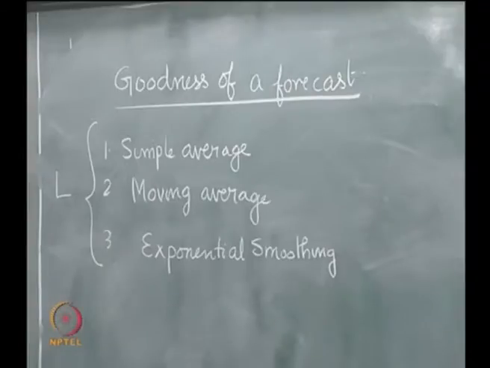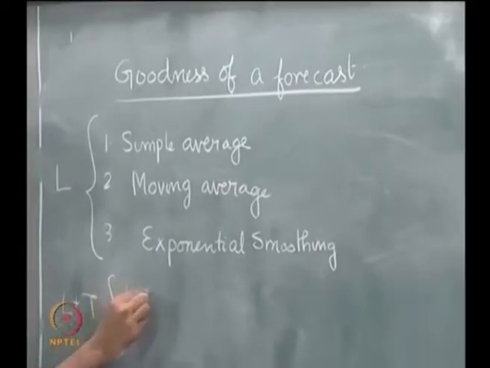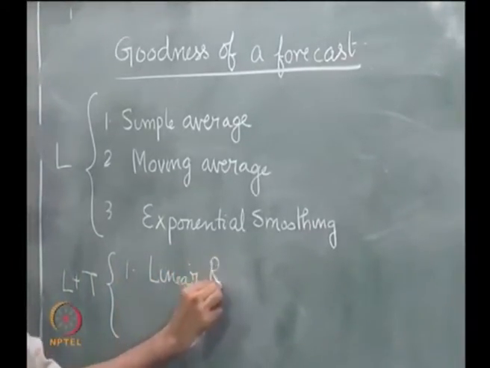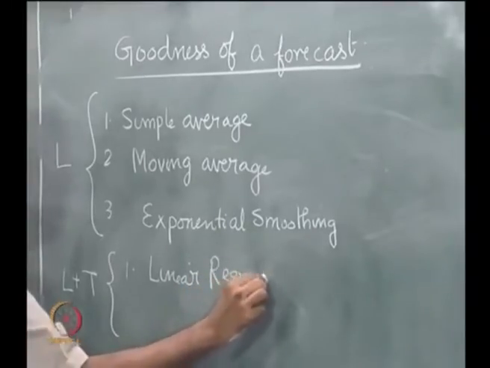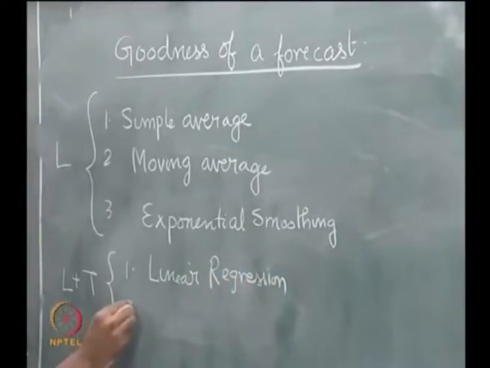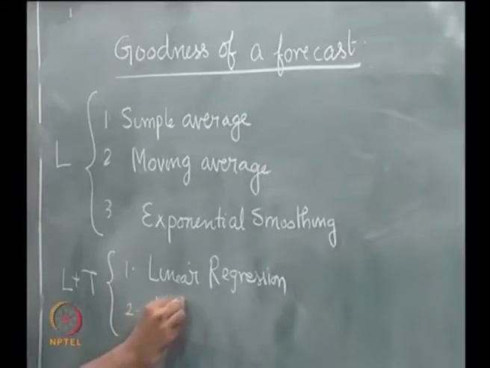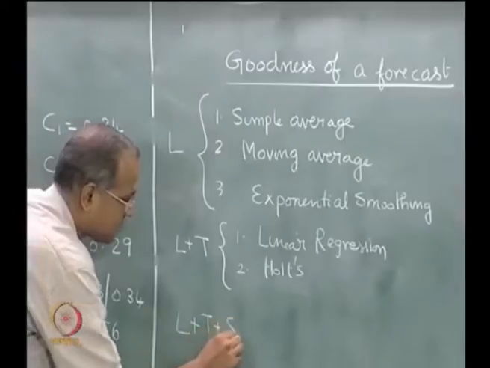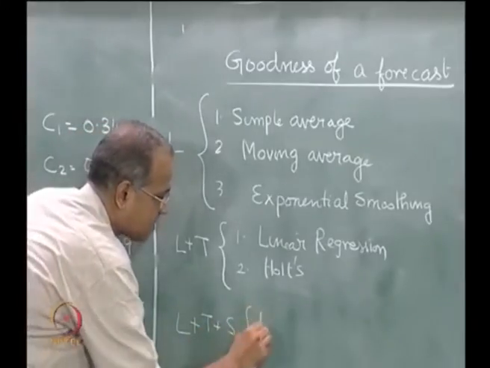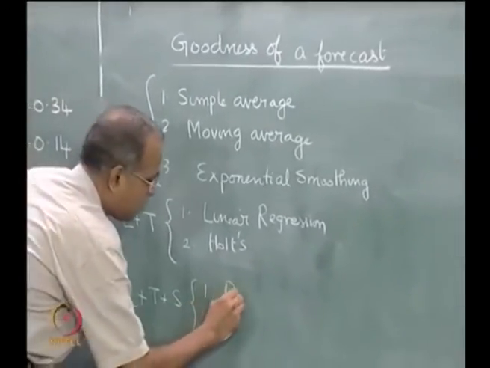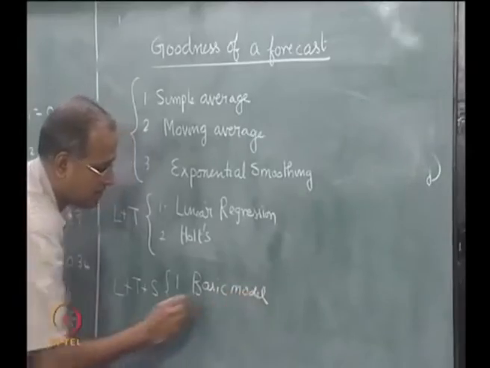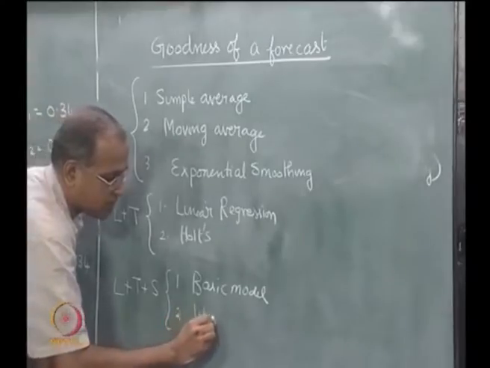If we had L plus T, that is level plus trend, we have seen two models. One is linear regression, line of best fit, and then we saw Holt's model. And if we have L plus T plus S, which means seasonality is also included, we saw a basic model and we saw Winters model.